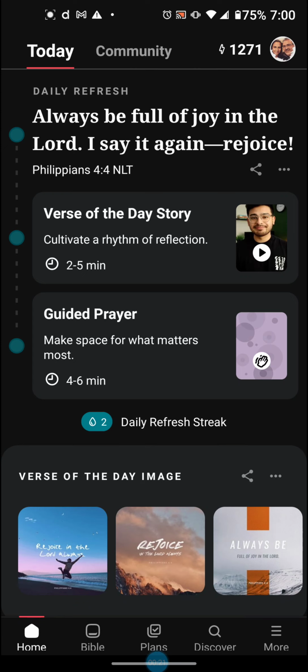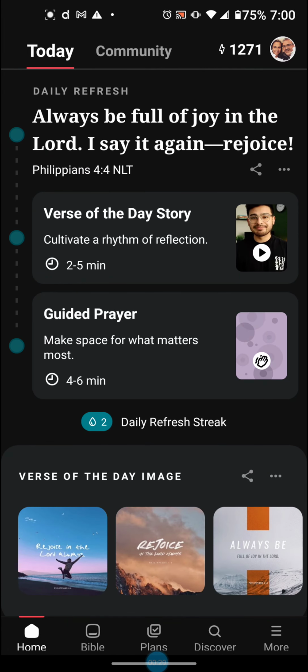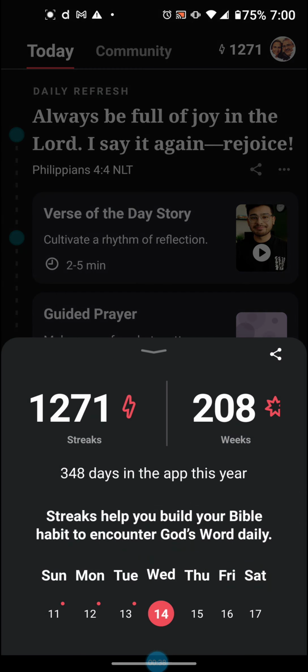So when you open the app, you're going to land on your home screen. And here is the majority of the content that you want to have easy access to. Across the top, you see today, community, your daily streak.